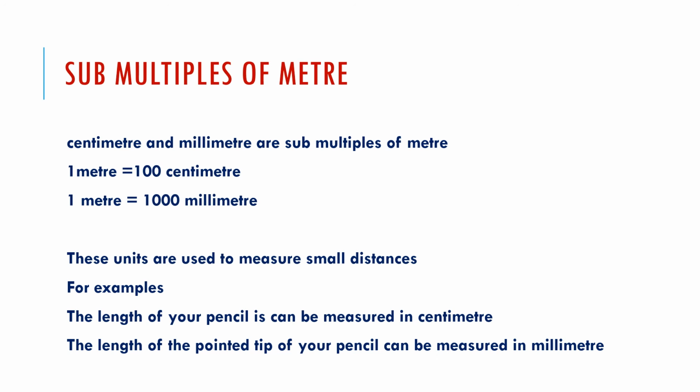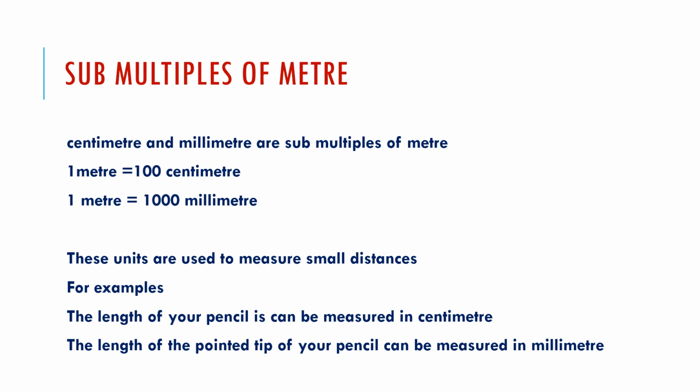Like if you want to measure the length of your pencil, you can measure it in centimeter. Maybe your pencil will be 15 centimeter or 12 centimeter. The scale in your pencil box is 12 centimeter. And if you want to measure the pointed tip of your pencil, which you sharpen and make very pointed, you can measure it in millimeter.